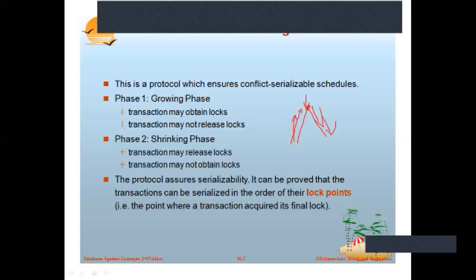The condition is, once you start locking, you cannot do any unlock in between. Suppose I'm locking item A, item B, item C, then unlocking item B or item A, it cannot be done. If you start unlocking, you have to continuously unlock, and then you won't be given any data items to lock. That is the condition of strict.